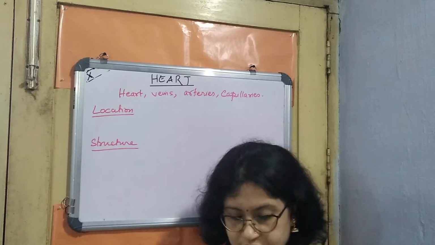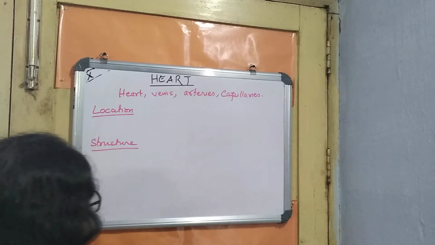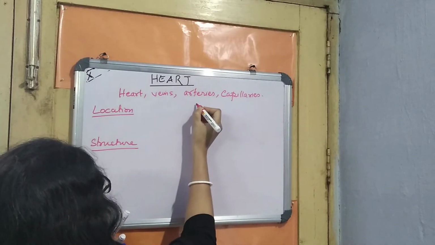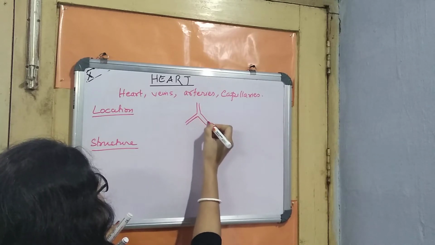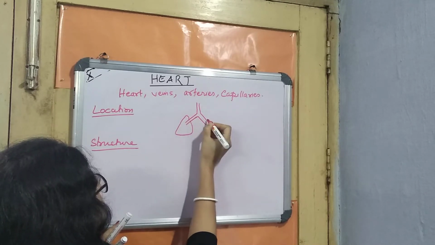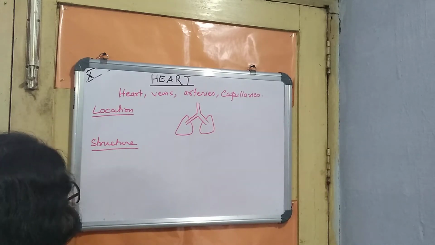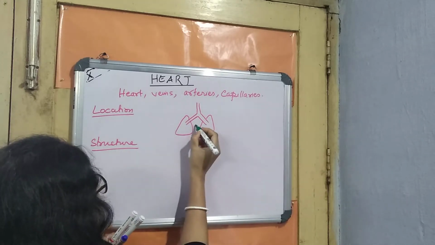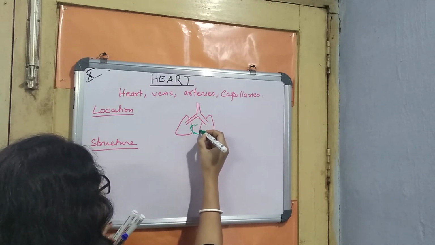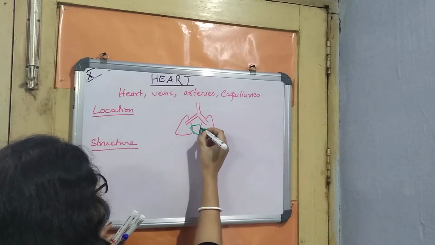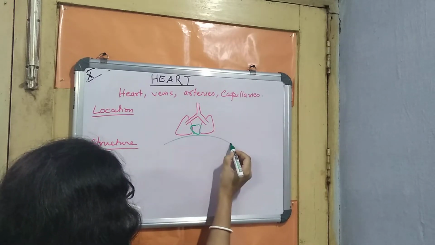Now let's see why it gives a feeling of the left-hand side. If we draw the lungs, the heart will be present in between these two lungs, at the center. But the heart is a triangular shaped organ, mainly present on top of the diaphragm.